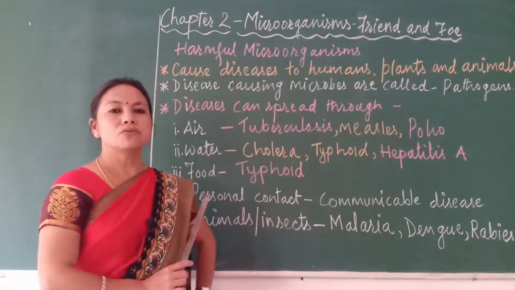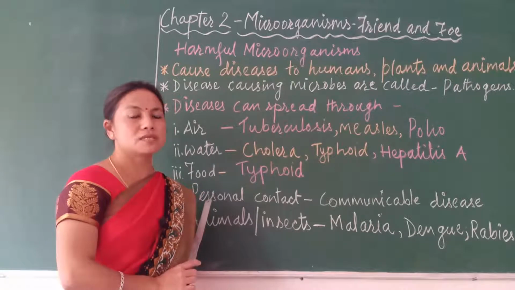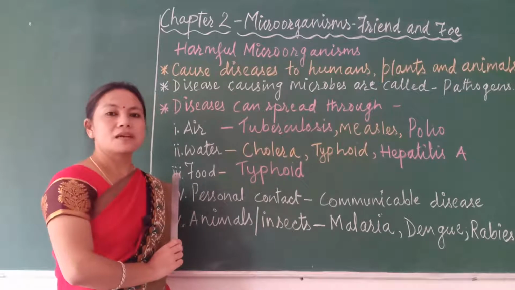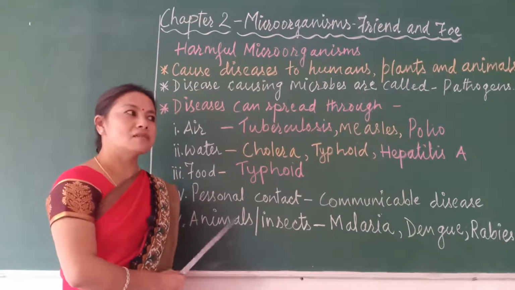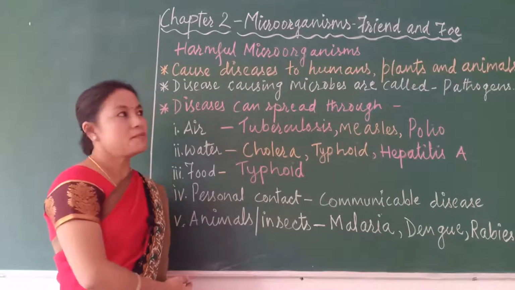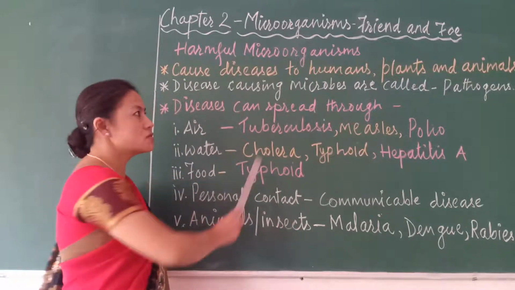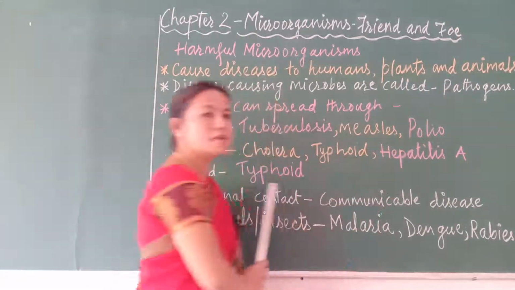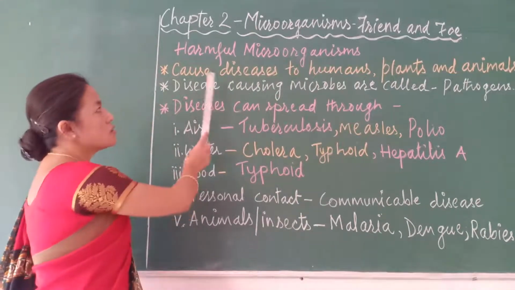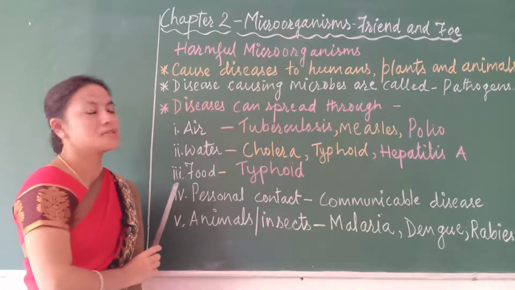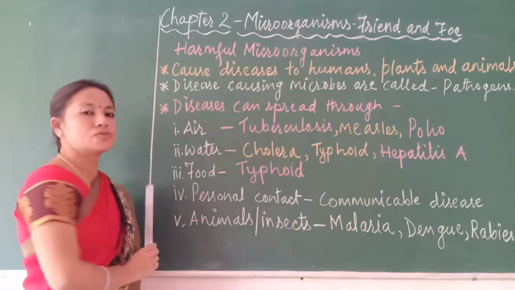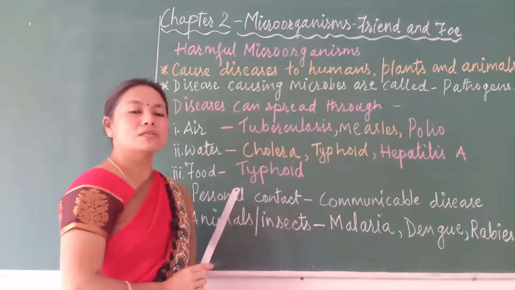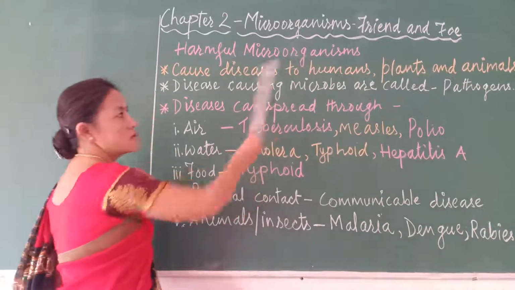Today we will learn about those microorganisms which are harmful to us. Why are they harmful to us? Let us see. There are many microorganisms like viruses, bacteria, some of the protozoa and fungi. They may cause diseases to human beings, not only to human beings, but they also cause diseases to different plants and different animals. That's why they are harmful to us. So we can call them our foe.